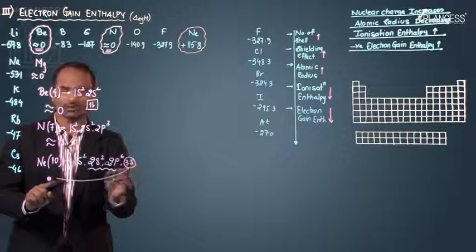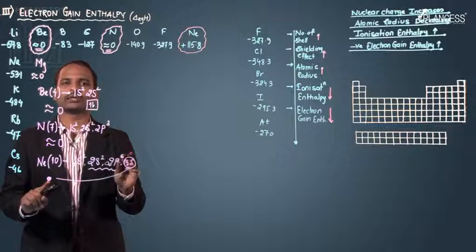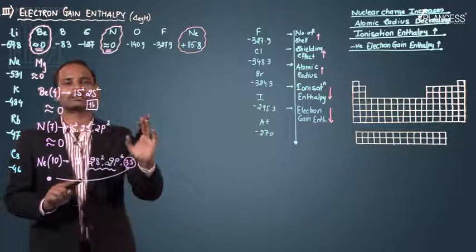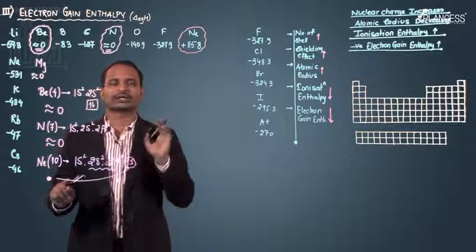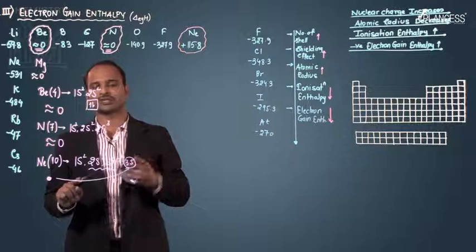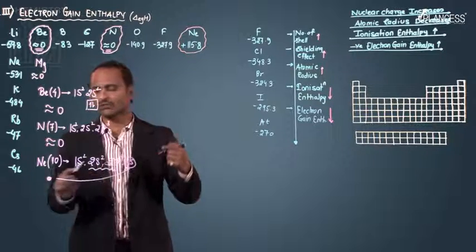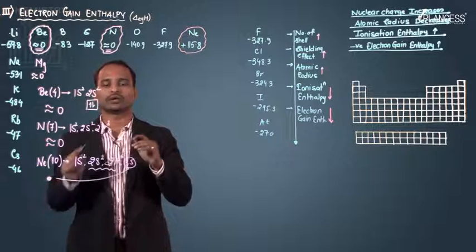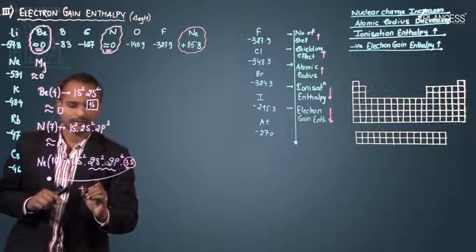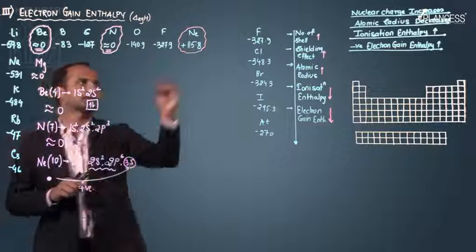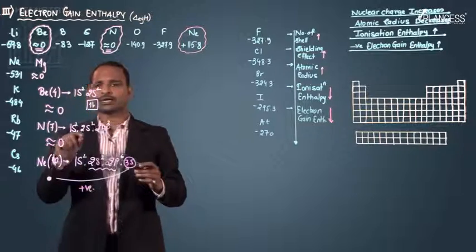So the attraction between the nucleus and this coming electron is very weak, or I can say there is no interaction. So in that case we have to force the electron to enter the new shell, and for forcing that electron some energy is required. So instead of the release of energy, here some energy is required to force the electron into the new shell of neon. That's why the value is positive, since the energy is supplied to the atom.